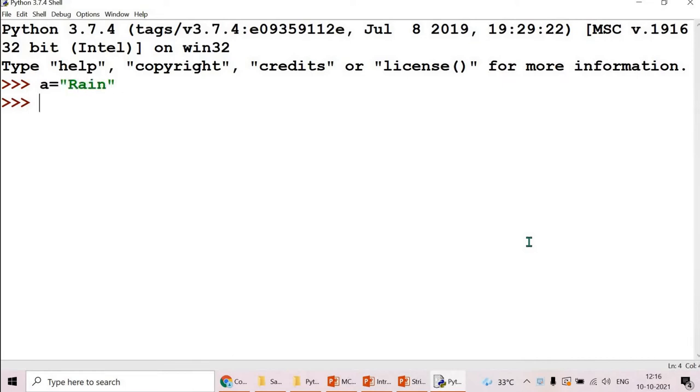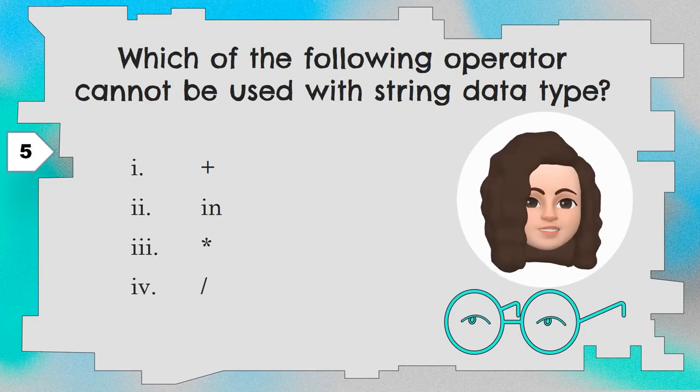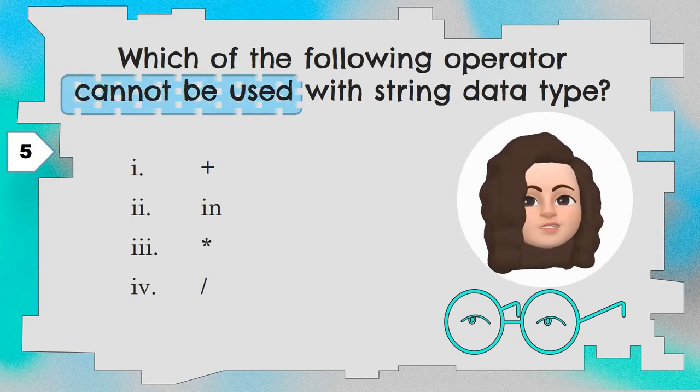Let me declare two strings: a is equal to rain, b is equal to storm. Now let's try to use plus. a plus b. Here the output is rainstorm. It combines the two strings, it concatenates, it joins the two strings. So plus can be used with strings. We have to find which cannot be used, so this is not the correct option.